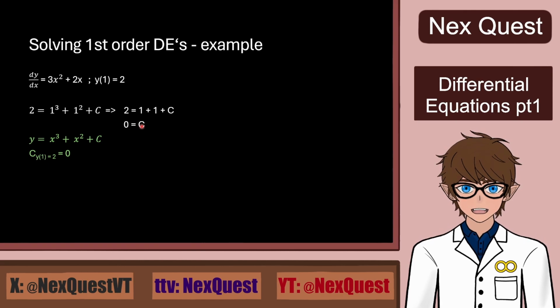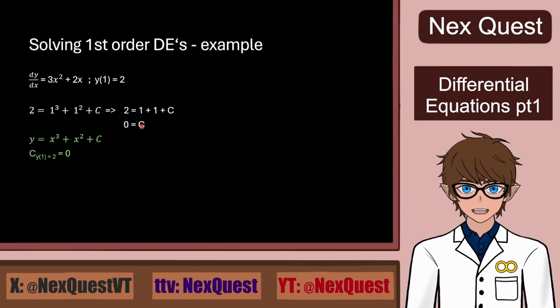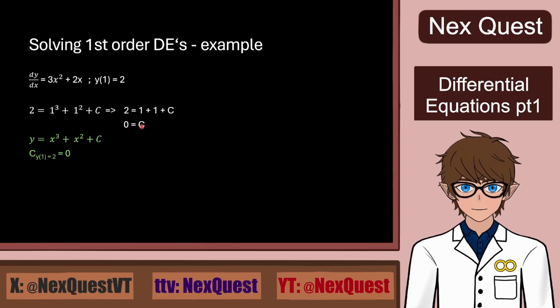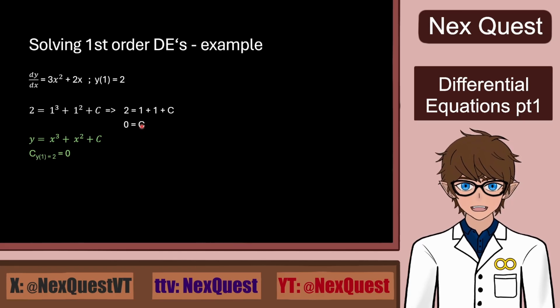So in physics, if we have a problem like this, we would get the function that describes the behavior of some system, and then the condition would tell us that at the time 1, position 1, or whatever we have instead of x, the result of that function would be 2, as I tried to demonstrate at the start.